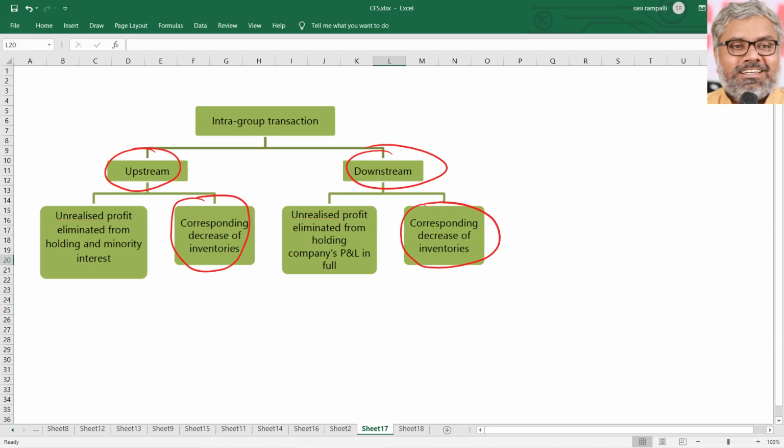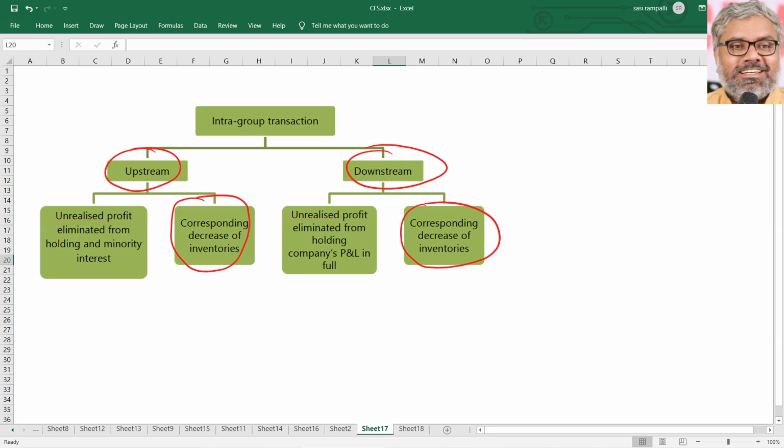Definitely the unrealized profit has to be reduced from inventories on the balance sheet date, whether the inventory is lying with the subsidiary company or the holding company. Why? Because when we say consolidation, it doesn't make any difference. All assets of both the companies have to be combined. So the decrease in the inventories is common. Only question comes, what is the other aspect? The other aspect will depend upon who made the profit.